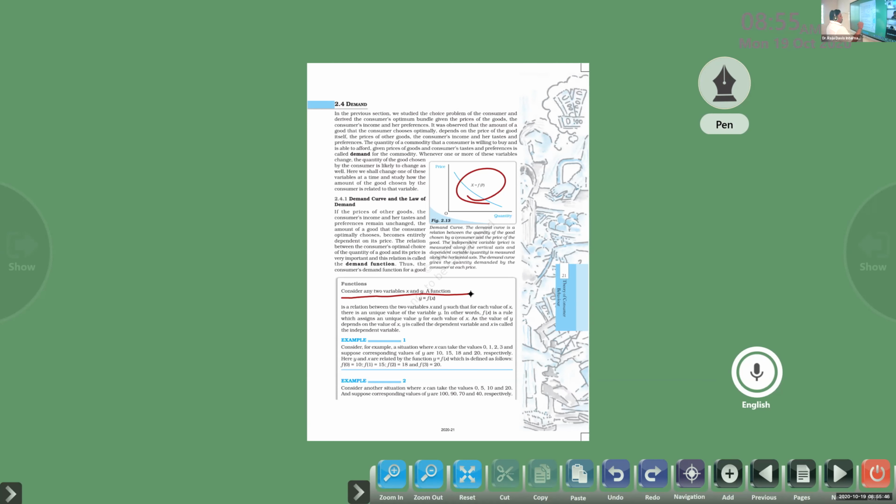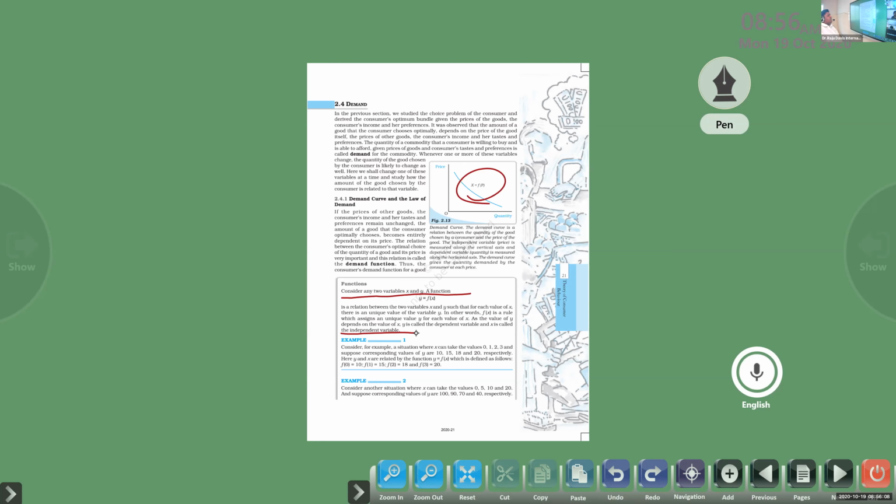In other words, a function is a rule which assigns a unique value of y to each value of x, and the value of y depends on the value of x. Y is called the dependent variable and x is called the independent variable.